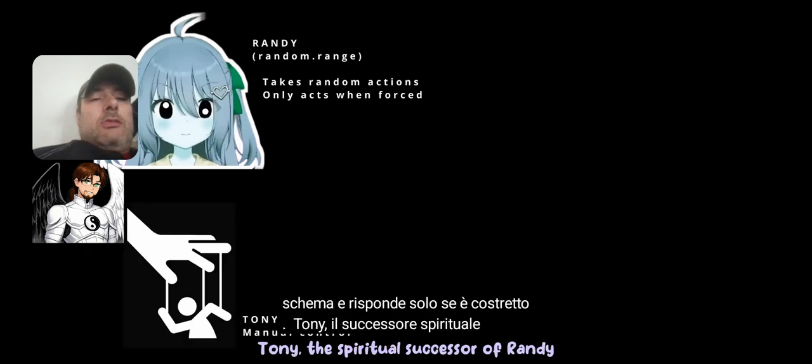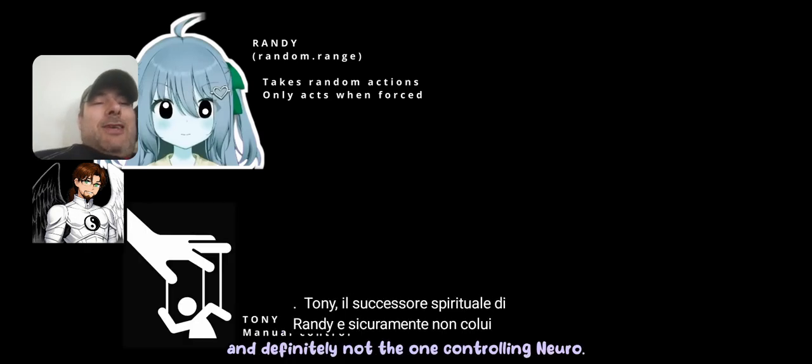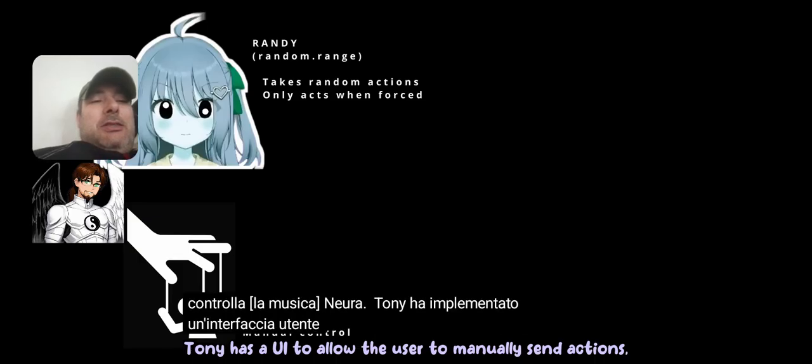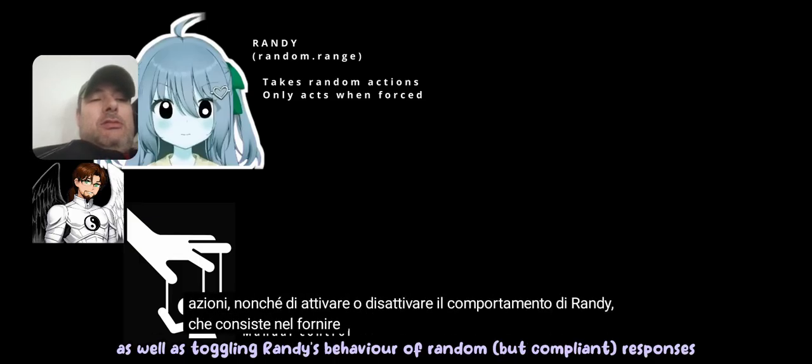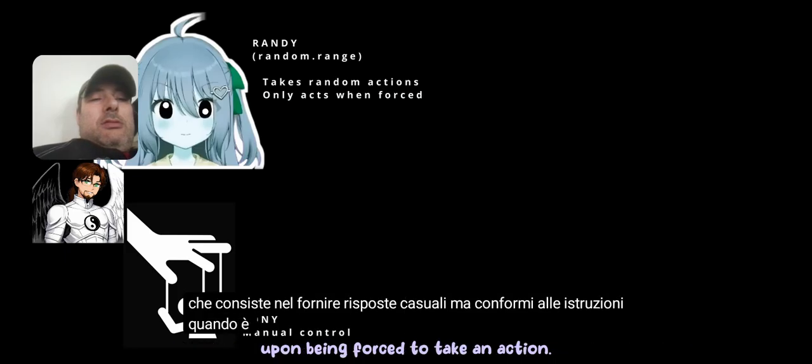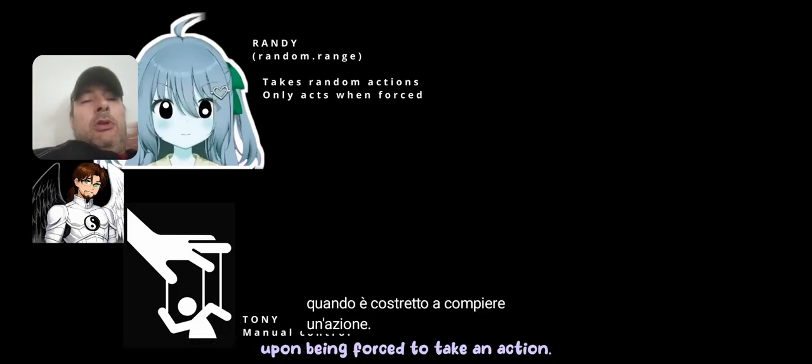Tony, the spiritual successor of Randy and definitely not the one controlling Neuro. Tony has a UI to allow the user to manually send actions, as well as toggling Randy's behavior of random but compliant responses upon being forced to take an action.